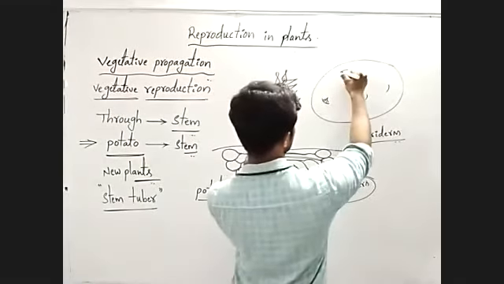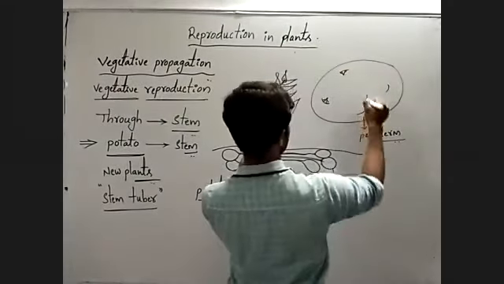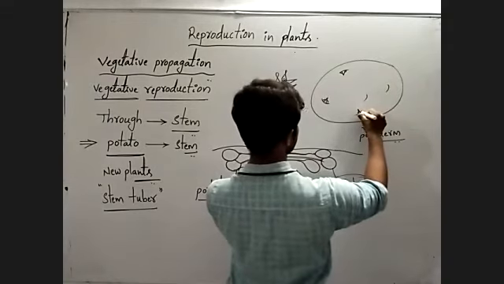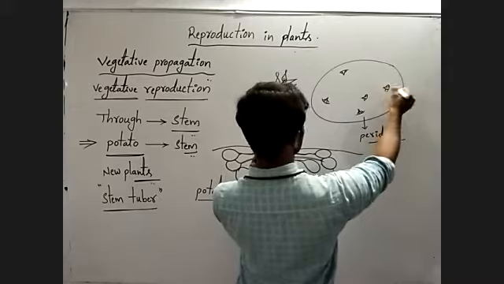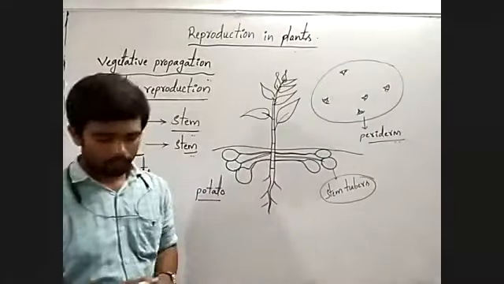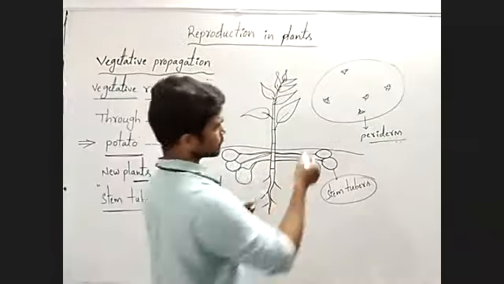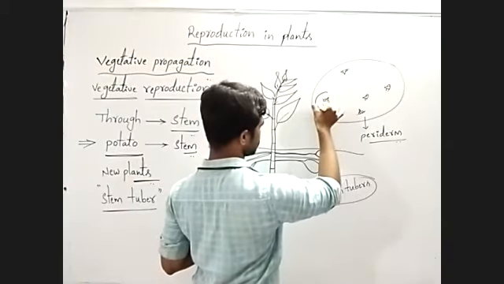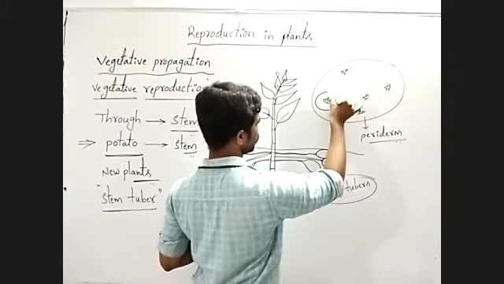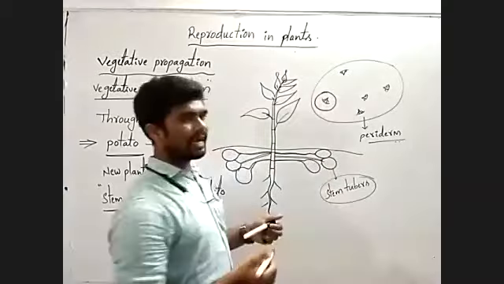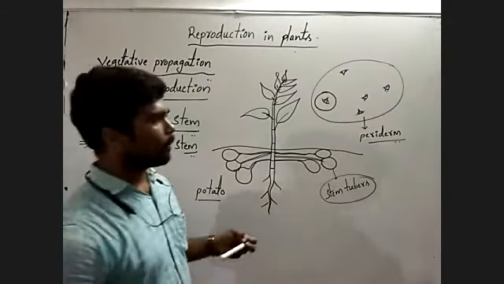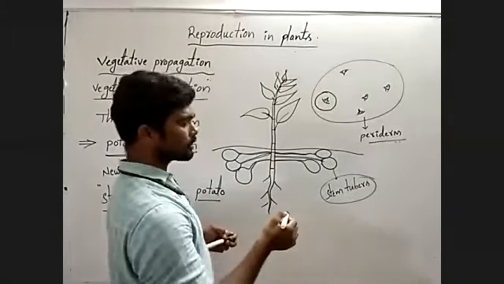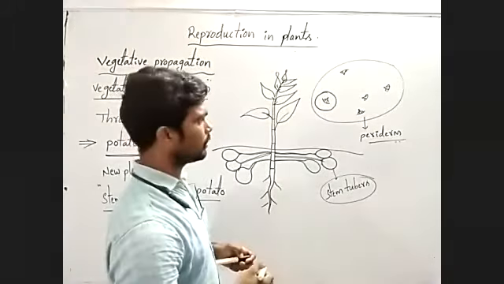Here this is a node and this is the axillary bud. It appears as an eye-like structure. Next, when we cut a small portion of the potato with an eye and bury it in wet soil,